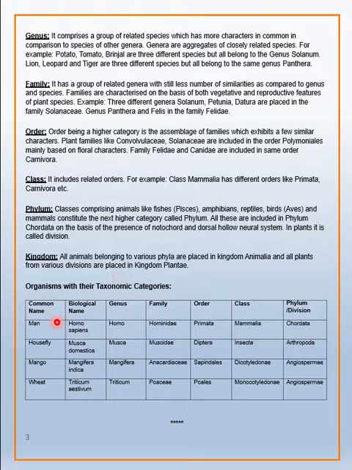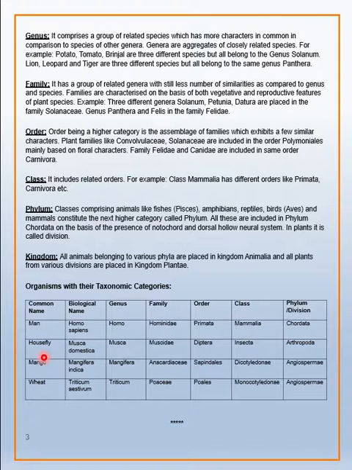Now we'll study organisms with their taxonomical categories. First of all, man. The biological name of man is Homo sapiens. Here, Homo is the genus and sapiens is the species. It belongs to the family Hominidae. Order is Primata. Class is Mammalia and phylum Chordata.